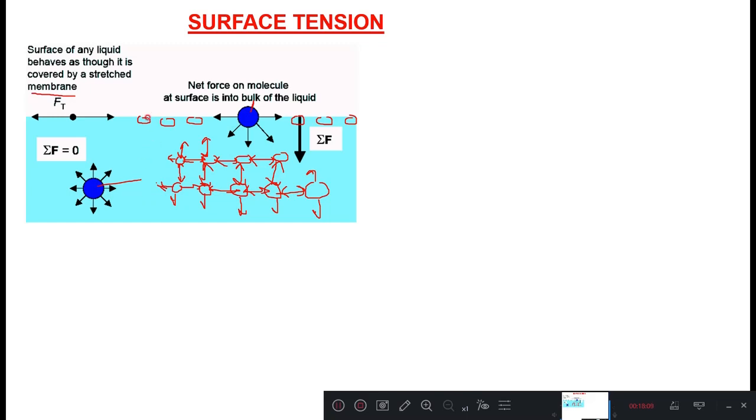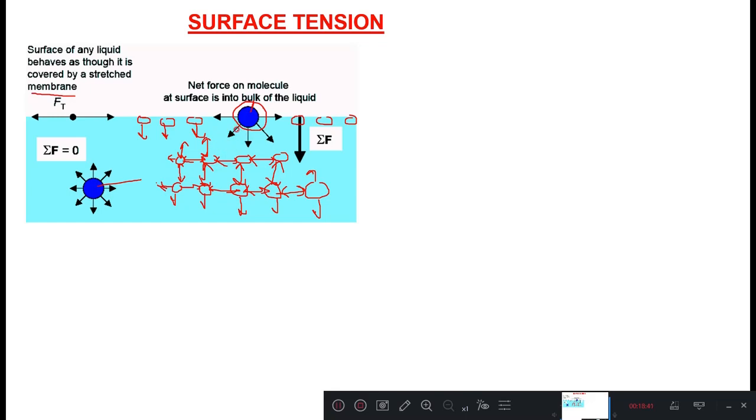If you take a molecule on the surface, there won't be any liquid molecules above the surface, so the net force will act downward. Here it is shown that the summation of F is acting vertically downward, and above this there won't be any molecules, hence on this side there is no force of attraction. Hence it is called an unbalanced molecule. That's why it experiences an unbalanced vertical downward force.